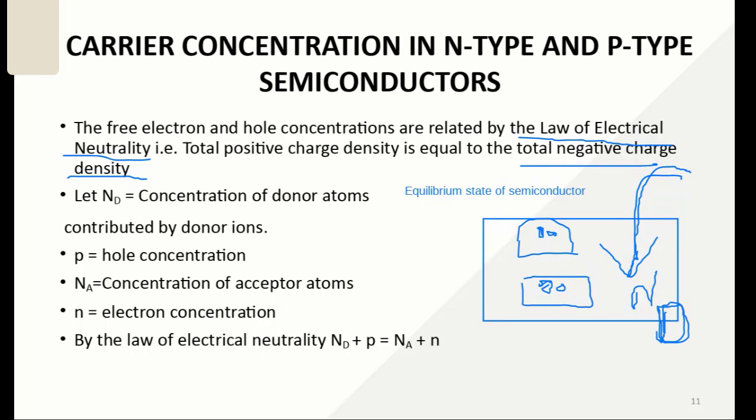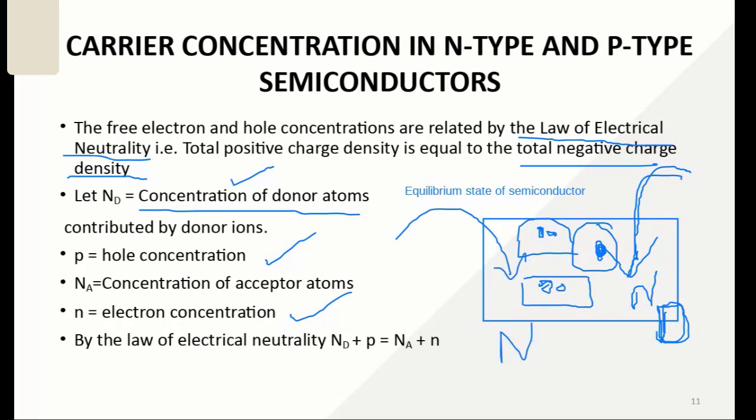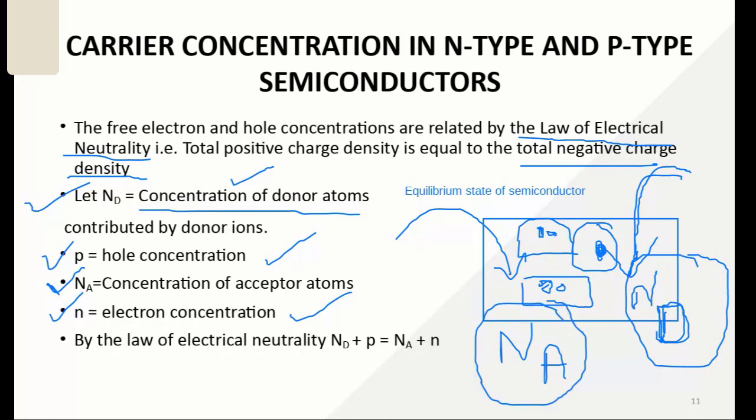Suppose you have added only one impurity to this semiconductor, the electron concentration we are taking as N, and the hole concentration we are having as P. If you have added acceptor impurity to it, we are again having the hole concentration and the electron concentration. So these are four quantities we are considering in the semiconductor here. If you are adding donor impurities to the intrinsic semiconductor, you have Nd number of donor atoms, and when you are adding acceptor impurities to it, we have this concentration Na of acceptor atoms.